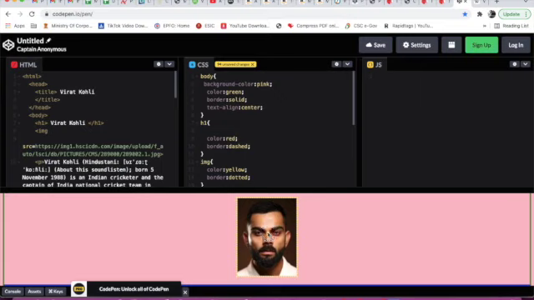First of all we will give the ID for the image. Then if I have given the ID, like I have given ID Virat Kohli, I will call from that name only. Virat Kohli means when the image is clicked, then display here, I am Virat Kohli, I am a cricketer, like that. JS is for functions. So now HTML and CSS coding is done.